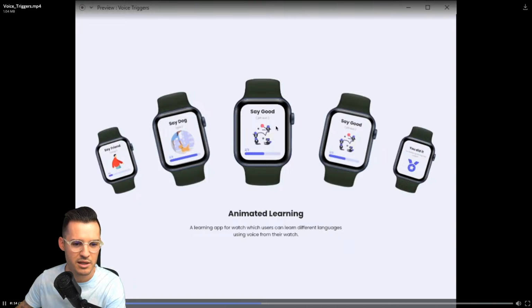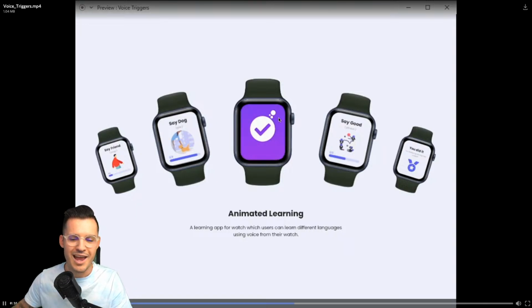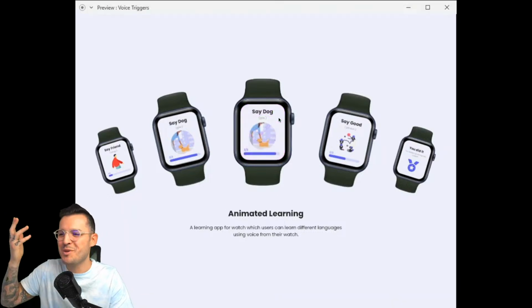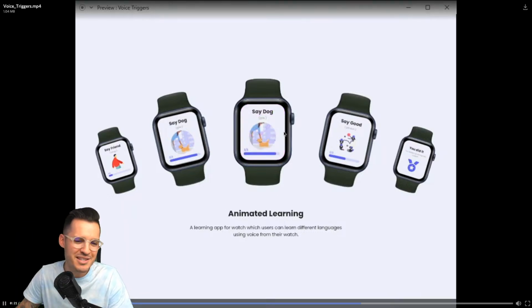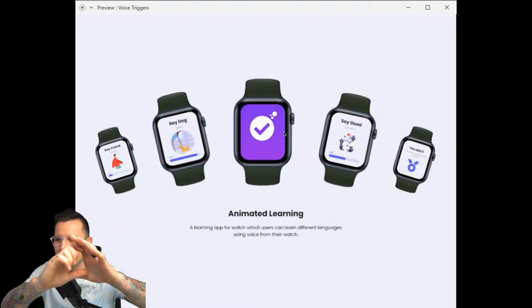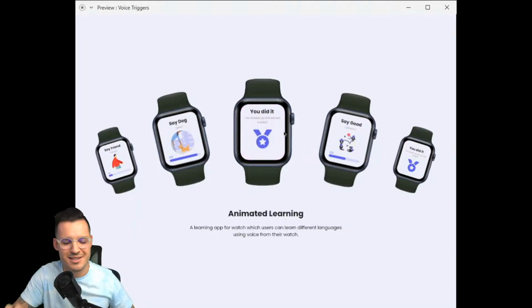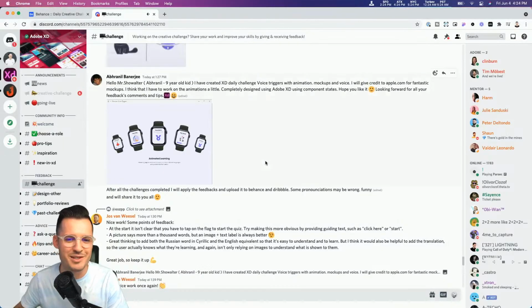Let's see it. Can we see it again? Maybe. Boom. And it pops up to the side. Beautiful. Love it. And then the presentation is really good. Sometimes it's hard to look at the presentations for watch interfaces. So when you expand it and do something like this, it's a little bit nicer presentation-wise.